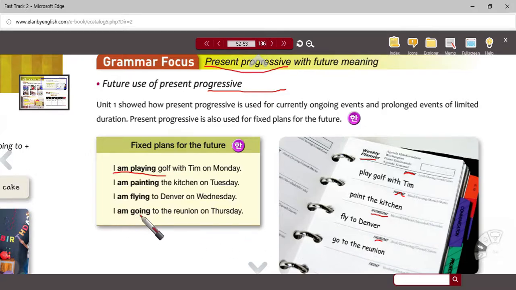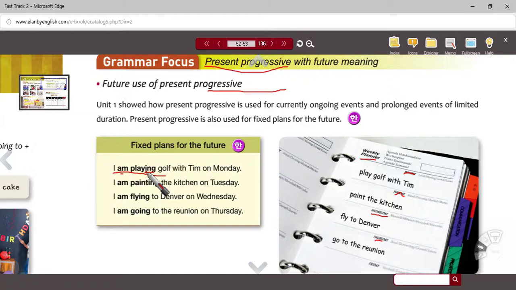Often we use the future tense when we are sure of something. Often we use the be and the ing for the future when we are sure something is going to happen. So we don't know the future, but if I'm very sure that I'm playing golf with Tim on Monday, then I might use the present tense to talk about that.